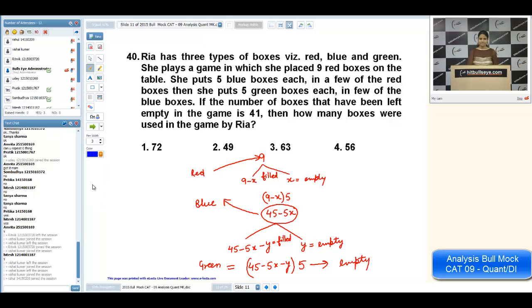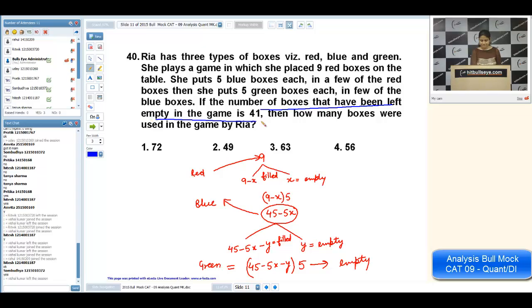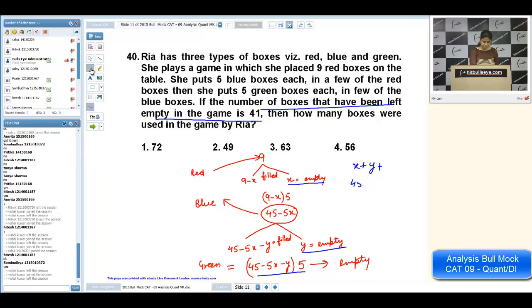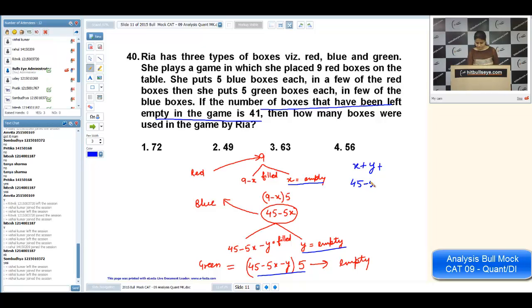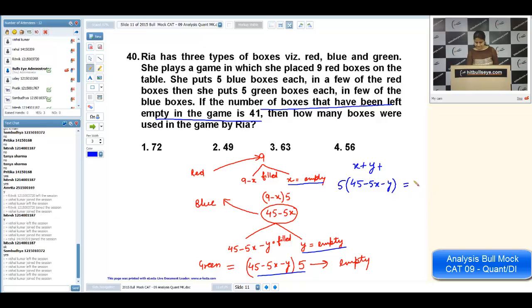If you are comfortable till the moment, now the question is very, very easy. Okay, now it says, if the number of boxes that have been left empty in the game is 41. Now I'm counting the empty boxes. They are X plus Y plus the huge expression is equal to 41.